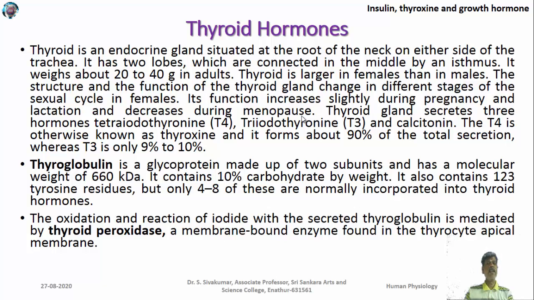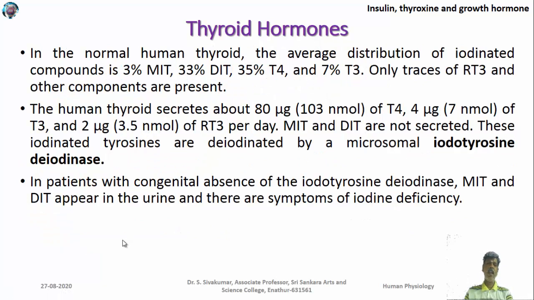The thyroid gland secretes tetraiodothyronine, triiodothyronine, and calcitonin. Tetraiodothyronine and triiodothyronine are collectively called thyroid hormones. Of these, T4 contributes around 90%, whereas T3 contributes only 9 to 10%. The iodination and deiodination reactions are controlled by the enzyme thyroid peroxidase. The oxidation and reduction of iodine with the secreted thyroglobulin is mediated by thyroid peroxidase. So this enzyme controls the production of thyroid hormones.